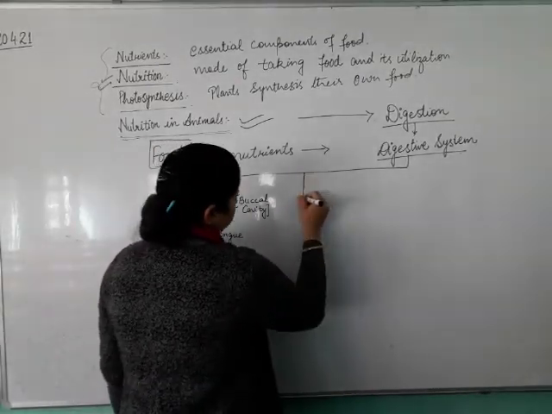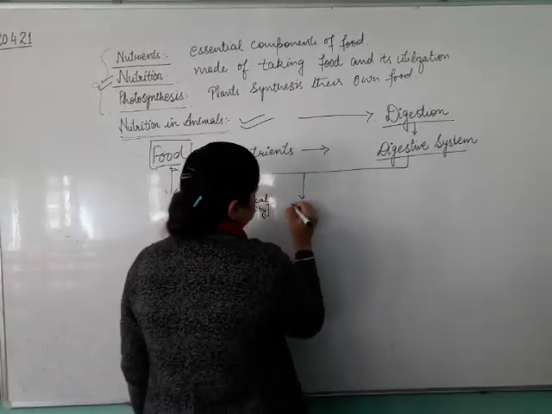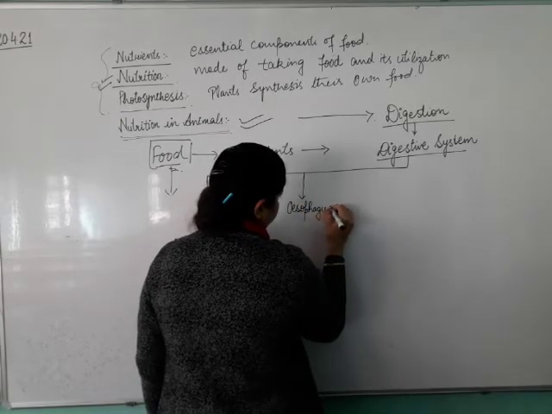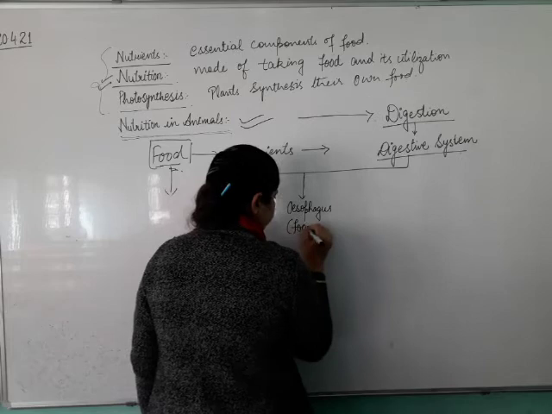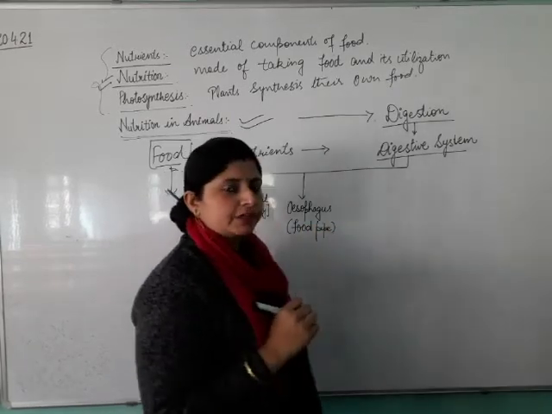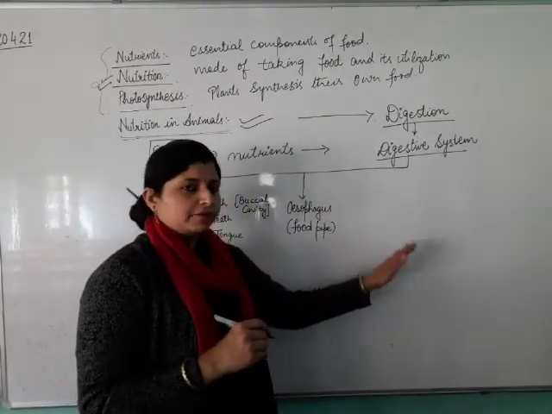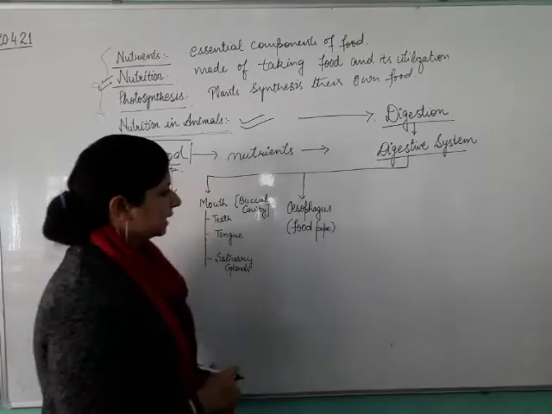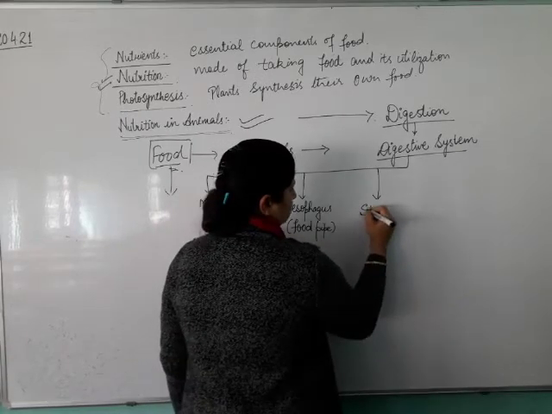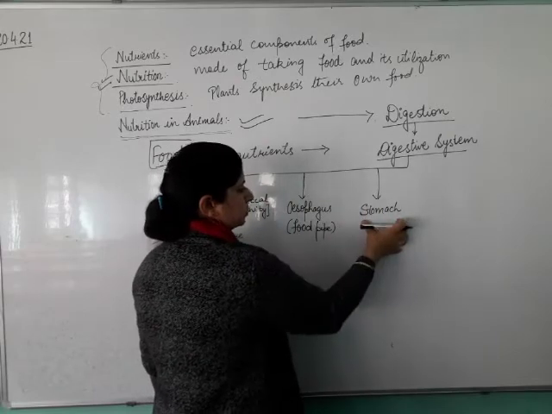Moving forward, after the mouth, the food reaches the esophagus, which means the food pipe. It is just an outline of the chapter, dear children. No need to worry. We are going to discuss all these parts one by one. So food went into the esophagus. After this, the esophagus is connected to our stomach, which means food will reach the stomach.